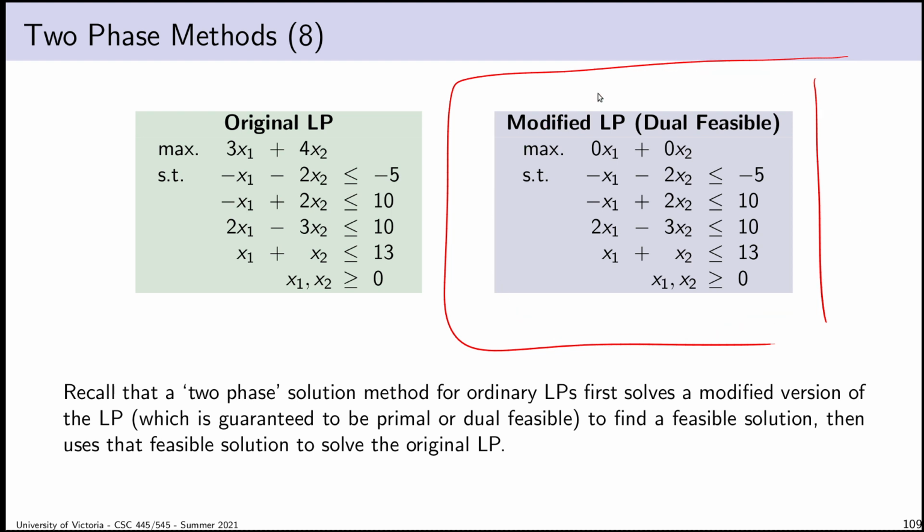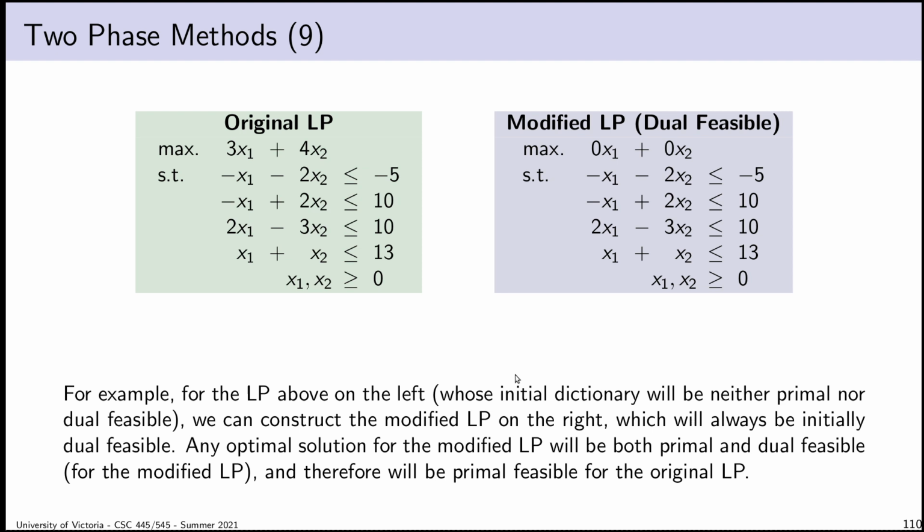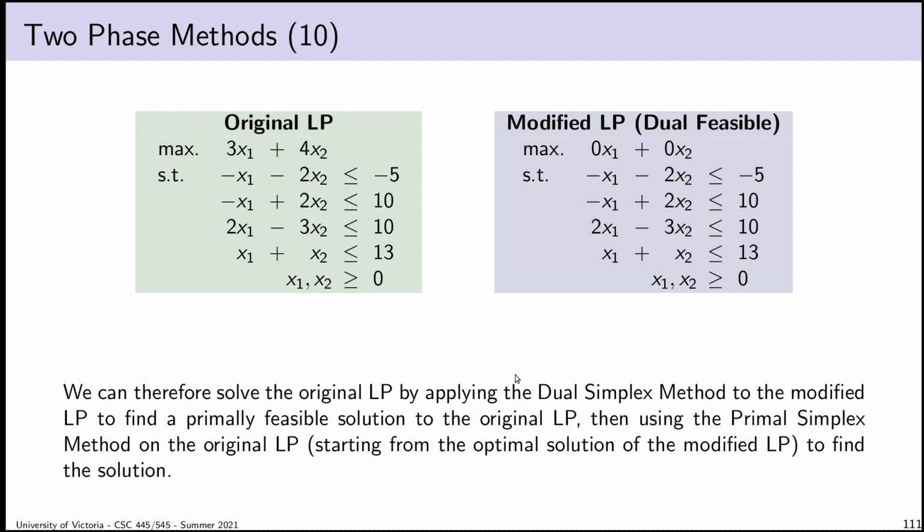An optimal solution has to be both primal feasible and dual feasible. So the optimal solution to the LP on the right has to also satisfy all of the constraints that I have in my constraint system, of course. And therefore, I could compute the optimal solution to the LP on the right, bring it back over and use it as an initial primally feasible solution to the LP on the left. And I could then solve that LP with the primal simplex method. So it's a two-phase method because I use the dual simplex method on the modified problem, and then I use the primal simplex method to bring it home. I start from that feasible basis, and I get to the optimal solution. This is what I just said. And so this is an example of one of those two-phase methods.